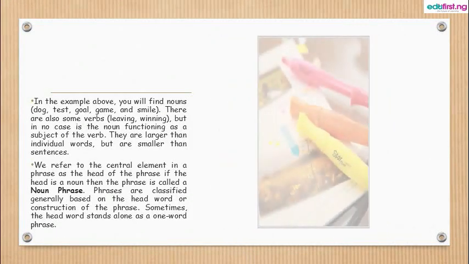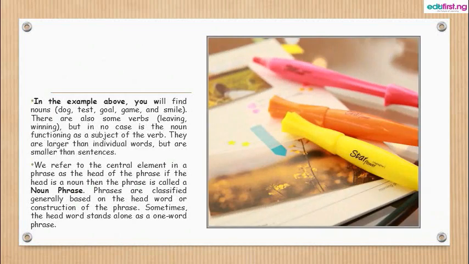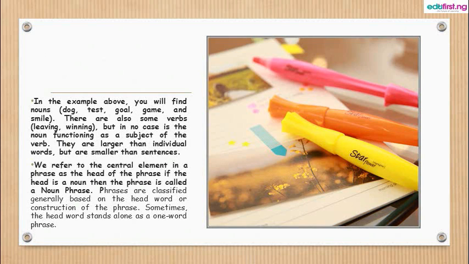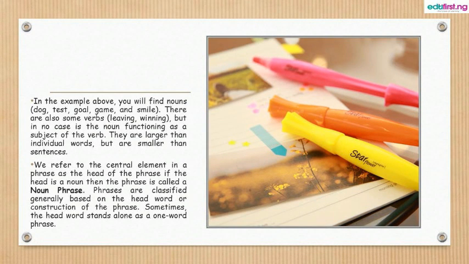So in the example above, you'll find the nouns, which are the dog, test, goal, game, smile. There are also some verbs like leaving, winning, but in no case is the noun functioning as a subject doing the verb. They are larger than individual words, but smaller than sentences. So we refer to the central element in a phrase as the head of the phrase. Now, this is otherwise called the head word.